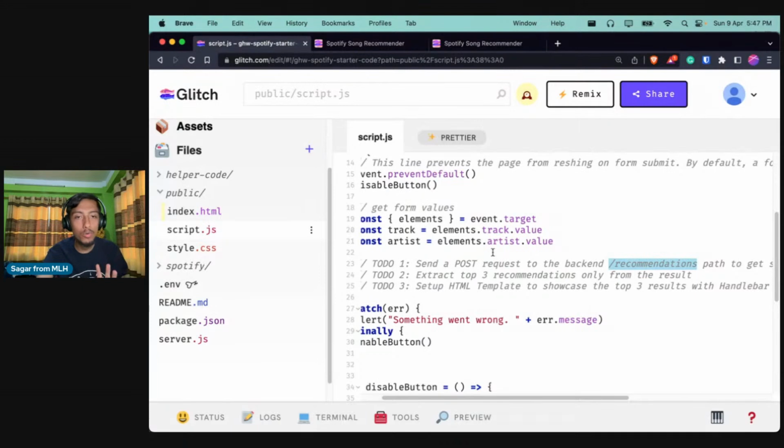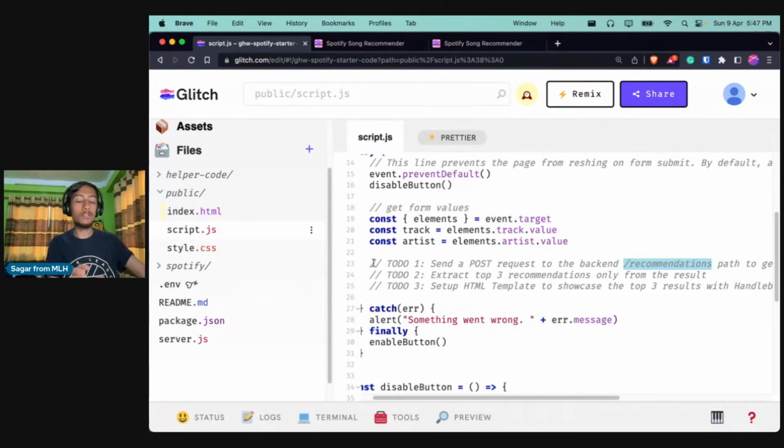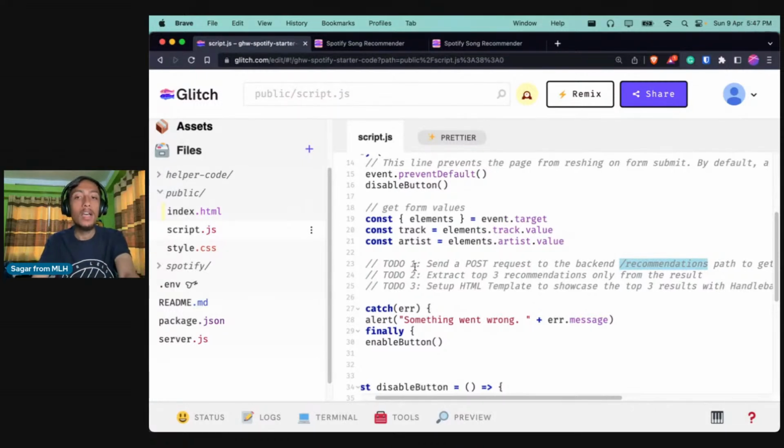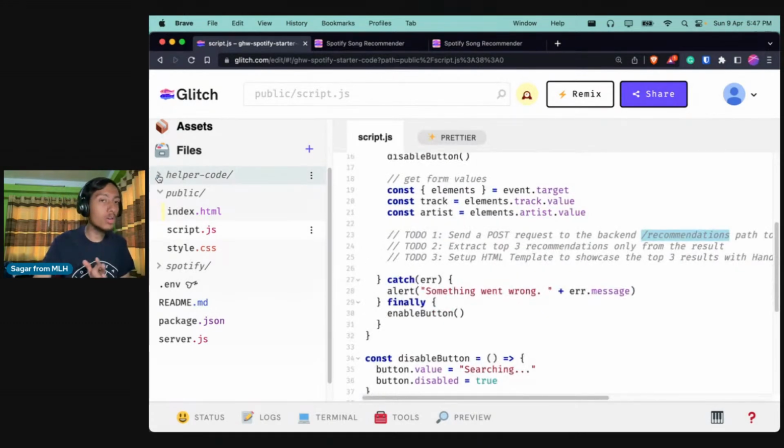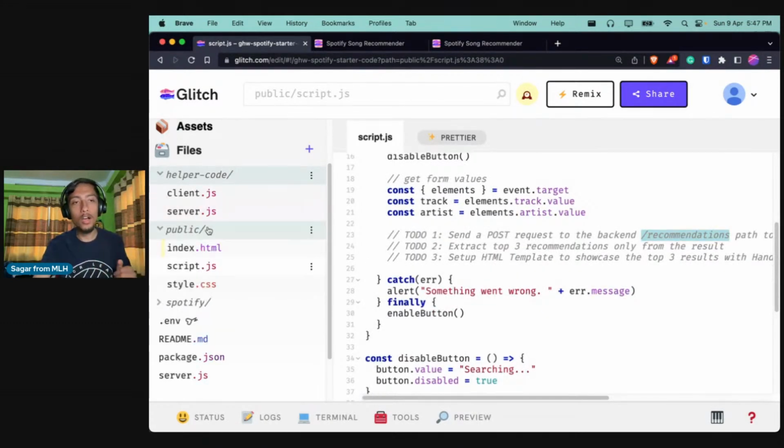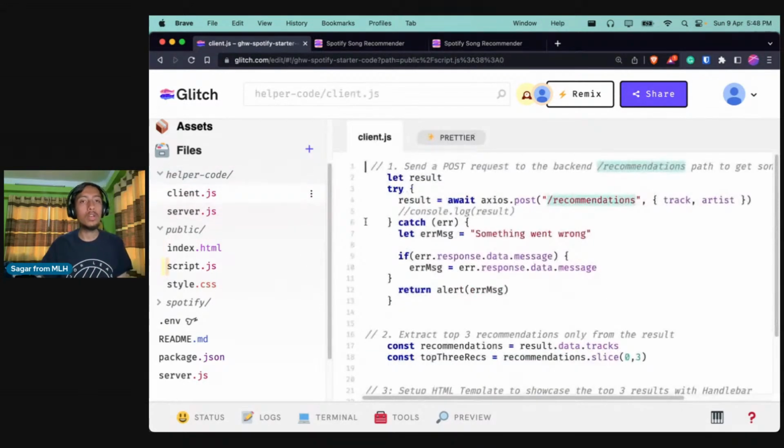So the first thing that we need to do is send a post request from our front end to our backend, right? So let's see how we can do that. In order to help you out, I have mentioned the helper code in the helper code folder over here. If you go over there and click on client.js, all the helper code for client.js will be over here, and for the backend will be in server.js. Okay, cool.